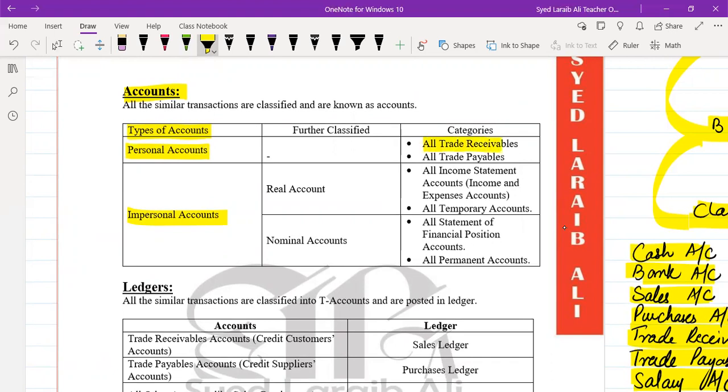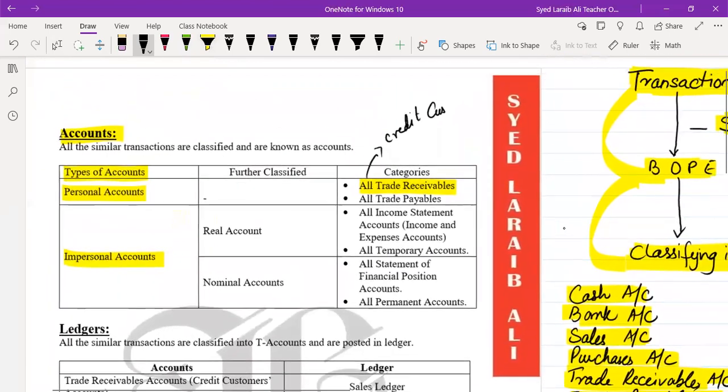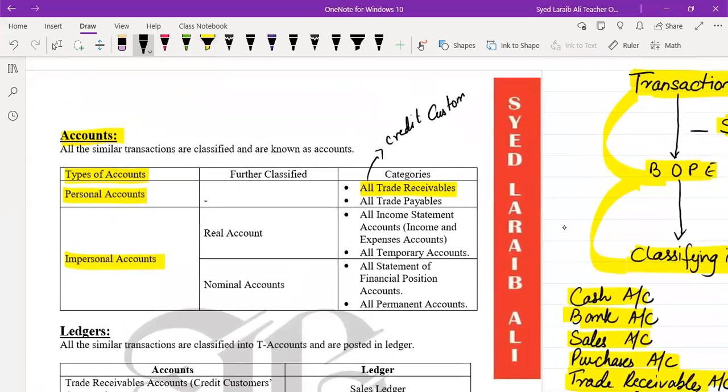The first is trade receivables. All the trade receivables accounts, that means all the credit customers' accounts to whom we have sold goods on credit, are recorded into personal account.